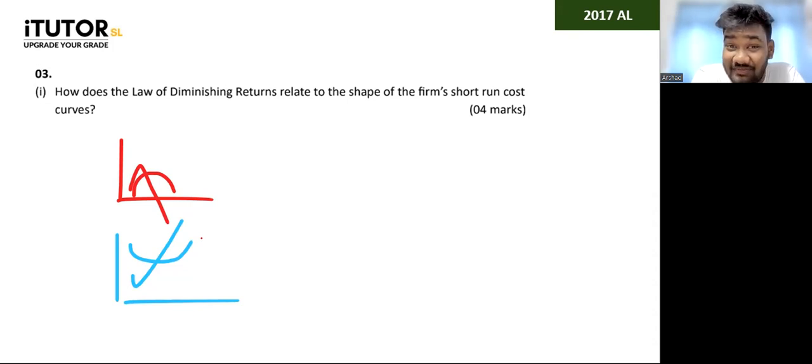And can someone give me the year where this was repeated? Someone who has just shown up can go back and watch the recording someday. The same question was there in a previous paper as well. Which paper is that? Where did we have the same question? Check.